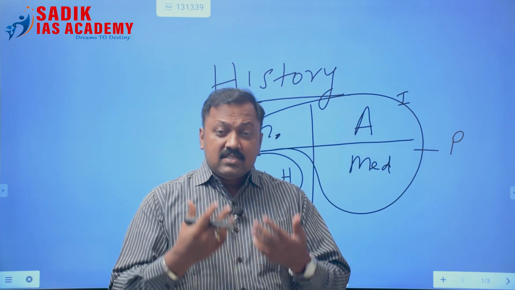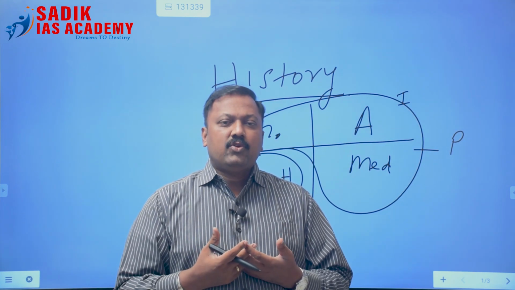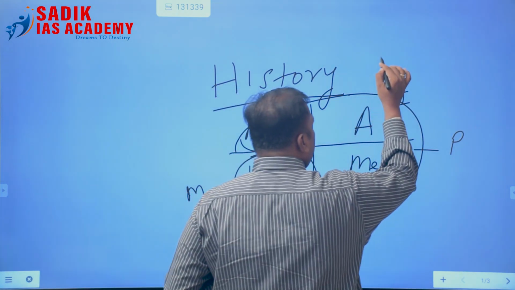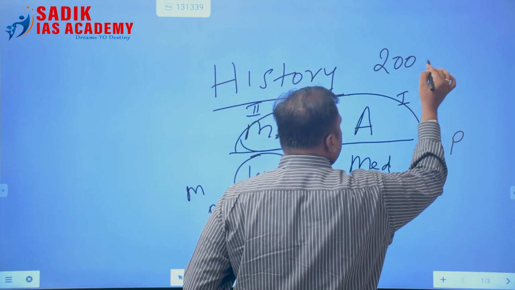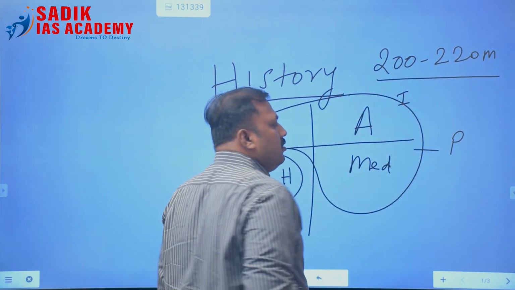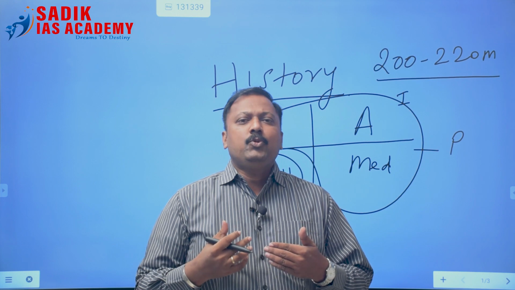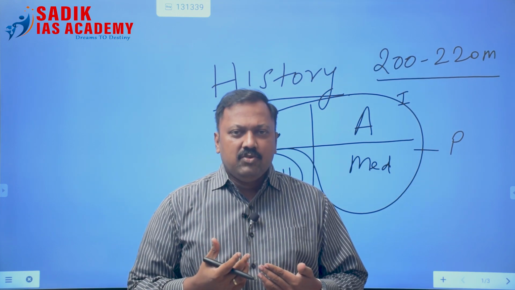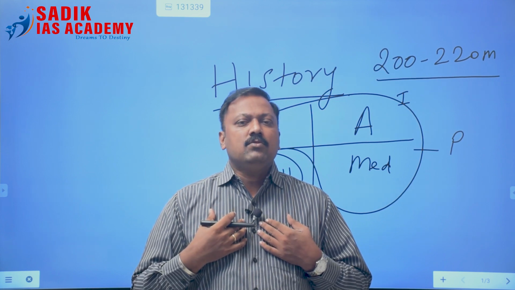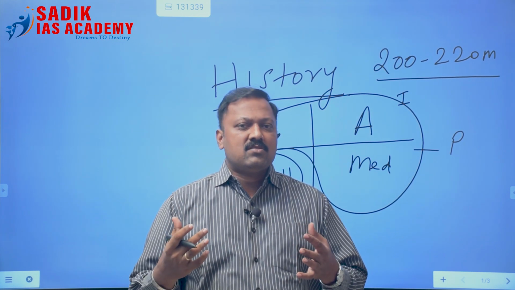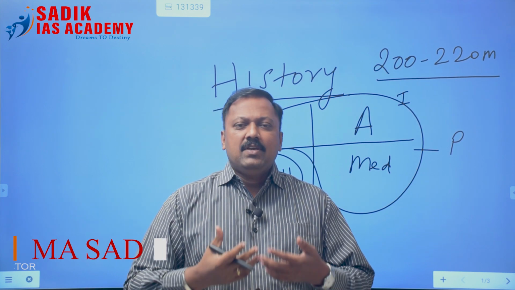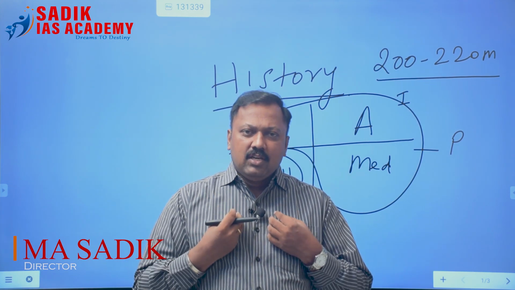And with this general studies preparation only, if you write the history optional paper, I am sure anybody would get around 200 to 220 marks. Now you have to improve another 100 marks only if you are taking history as an optional subject. So here we will assist you how to increase these 100 marks, and even if you do not have any basic knowledge about history, we are here to help you.